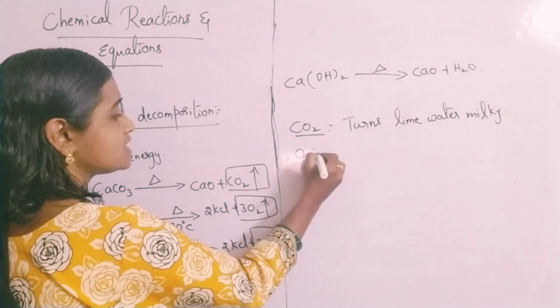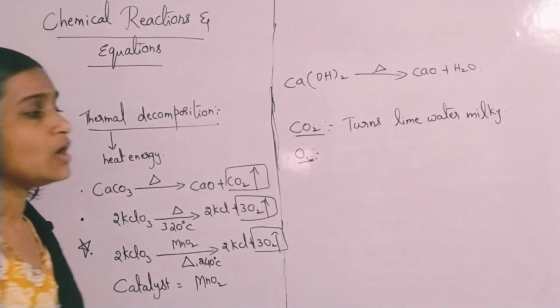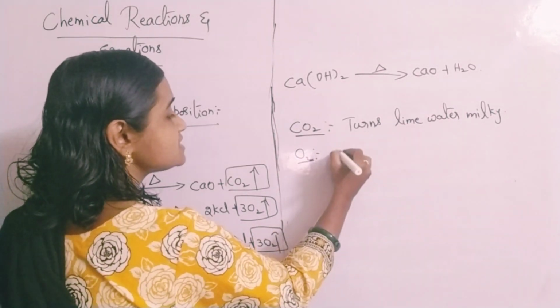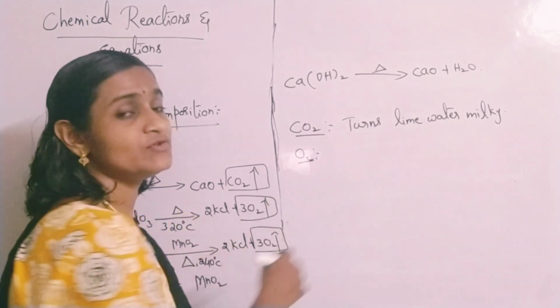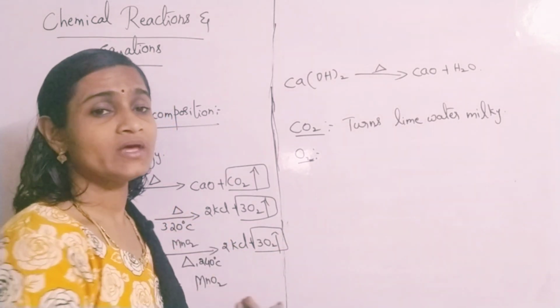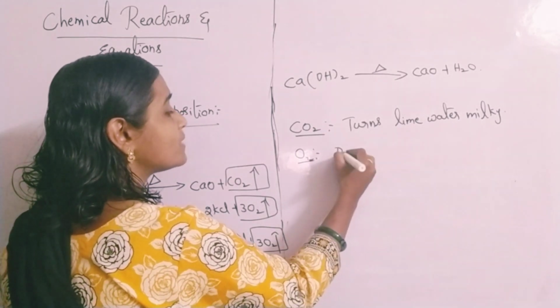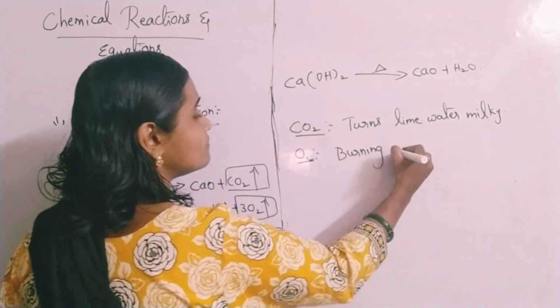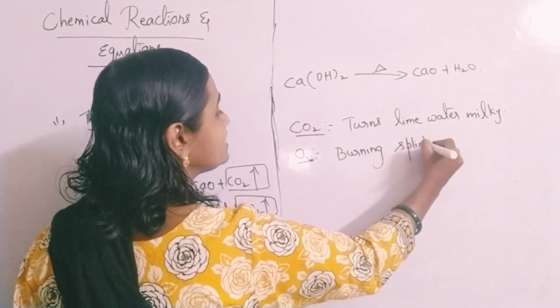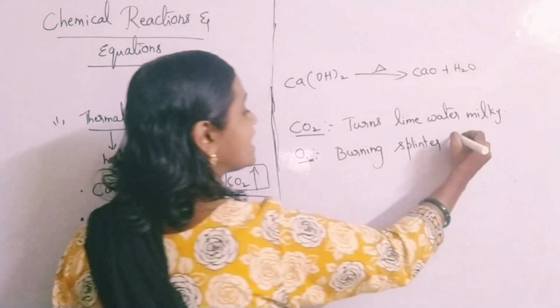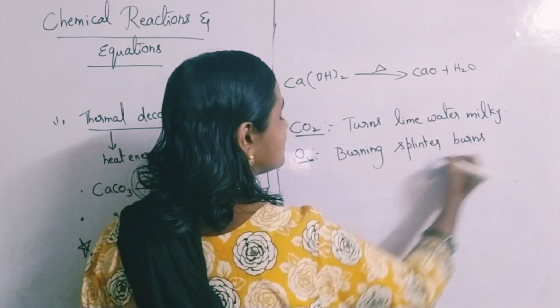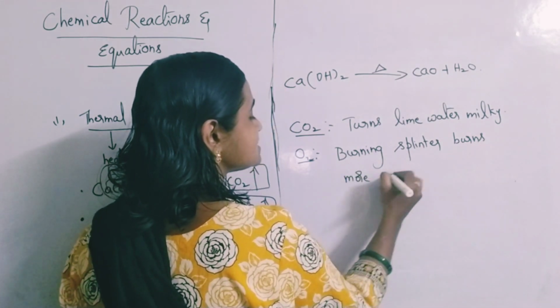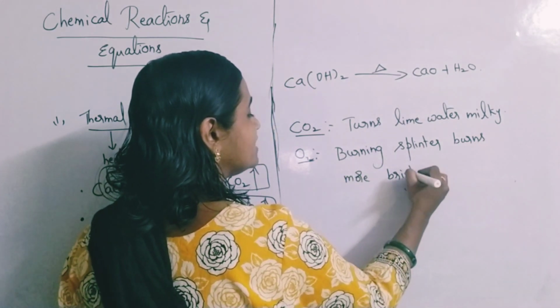And oxygen, what is the test for oxygen gas? If you keep a burning splinter, it burns more brightly. If a burning splinter burns more brightly, then you can say that the gas released is oxygen only.